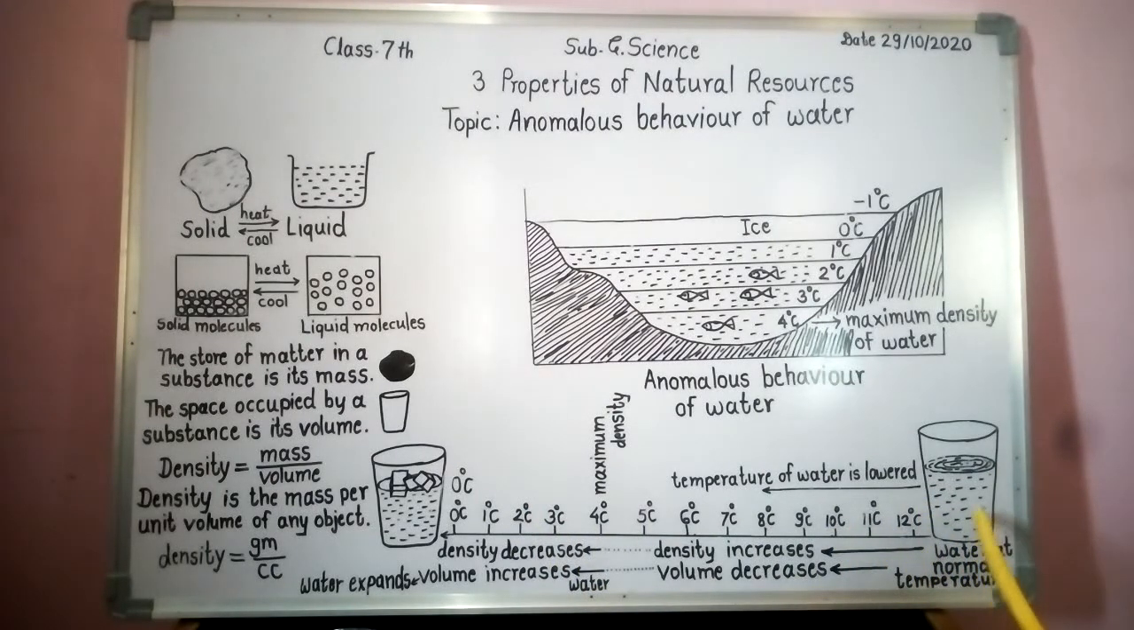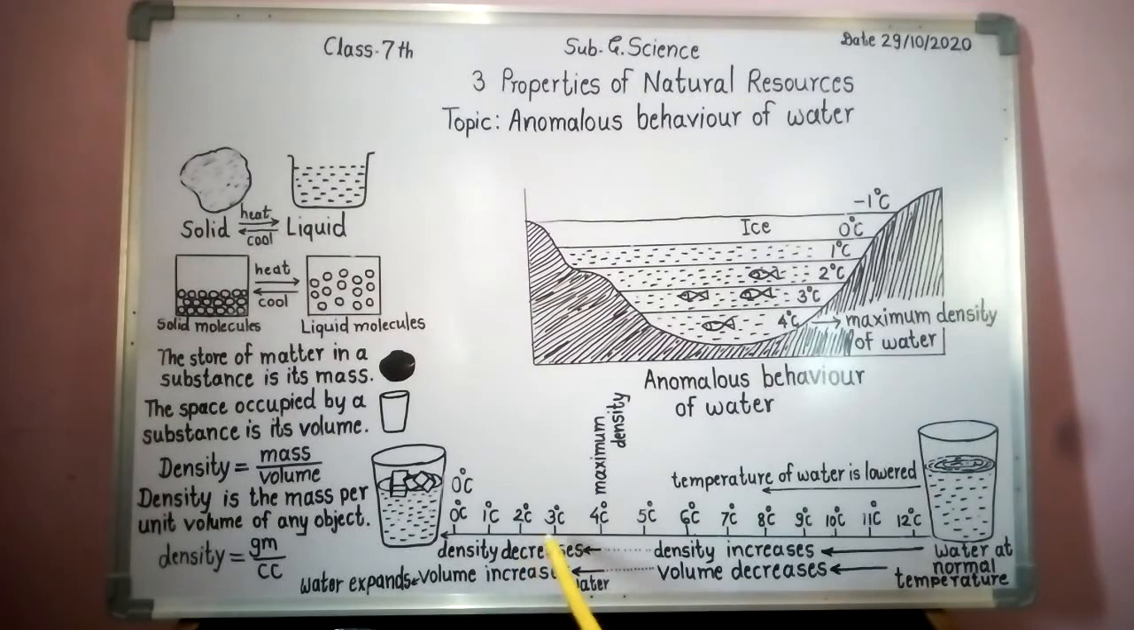this is the normal temperature of water, and the temperature of water is lowered. Suppose normal temperature is 12 degrees Celsius and is lowered to 11, 10, 9 degrees Celsius, up to 4 degrees Celsius. Up to 4 degrees Celsius, its density increases, and after 4 degrees Celsius, its density starts decreasing. And when density decreases, its volume increases.